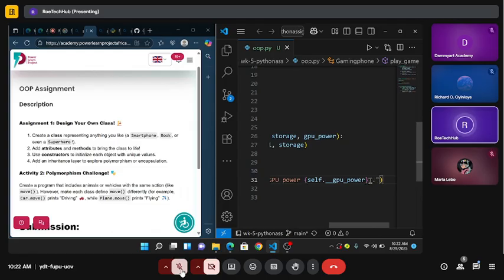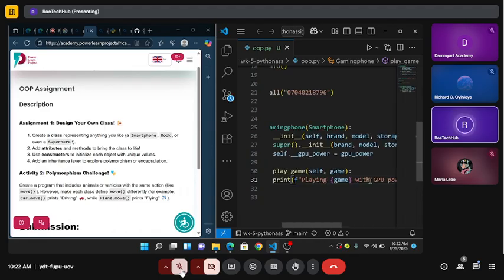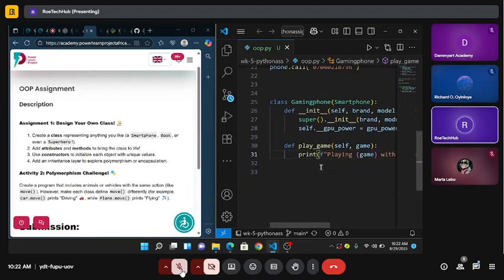Let me just add some dots, and that's it. It's almost the same thing as everything else.